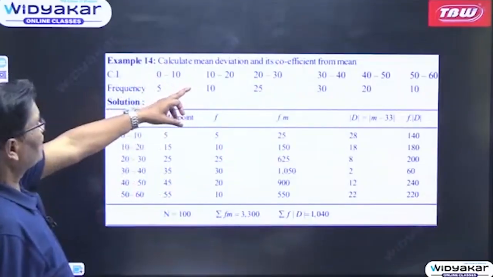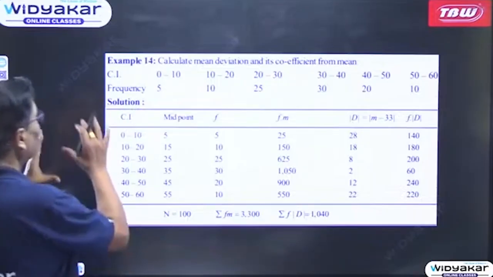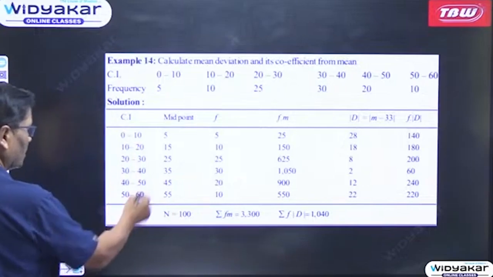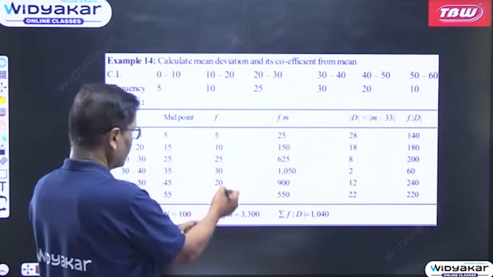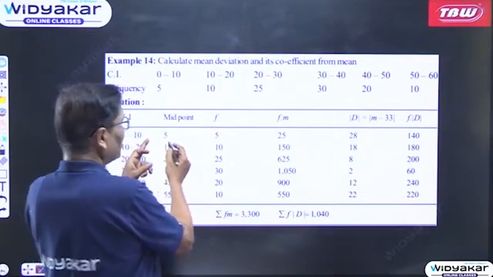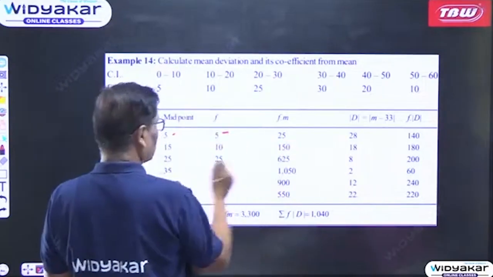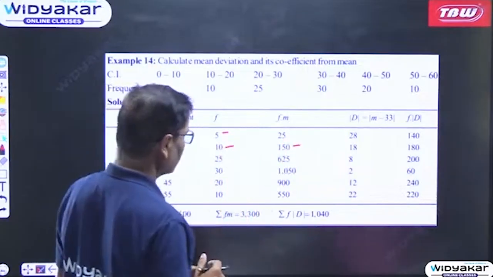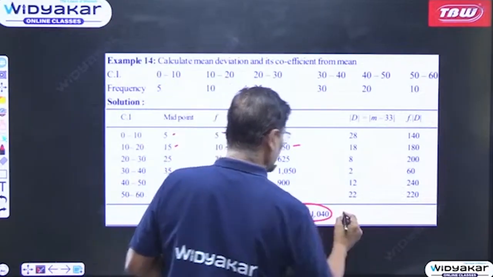Calculate mean deviation and its coefficient from mean. This is another example on your continuous series, that is 0 to 10, 10 to 20, like this. So first of all, the midpoints are calculated, then frequencies are written side by side. Then f into m: 5 into 5 is equal to 25, 15 into 10, 150, like this. Why are we calculating this one?